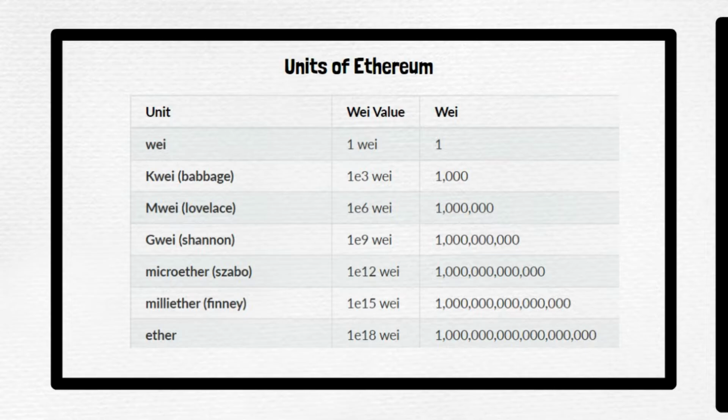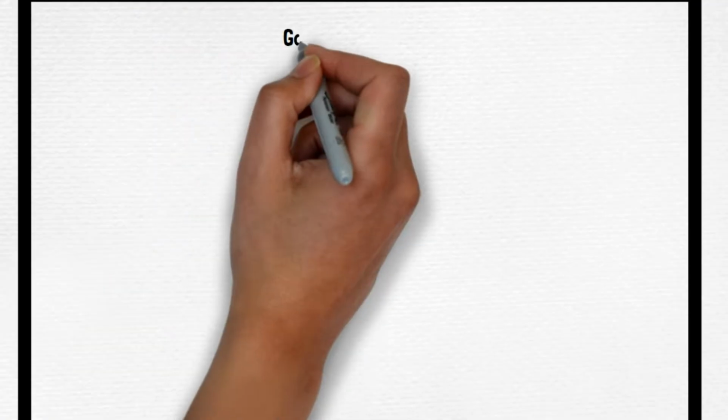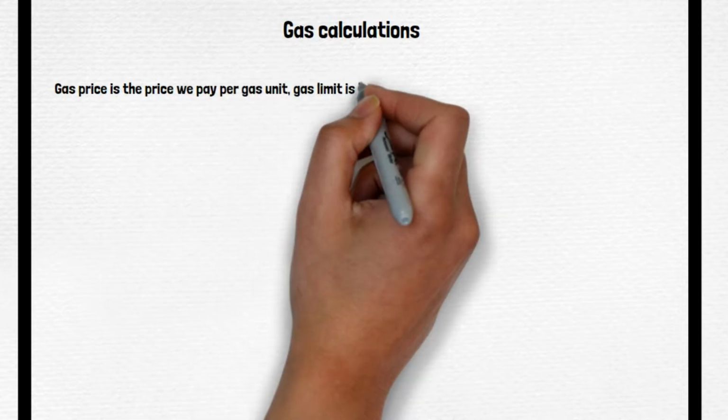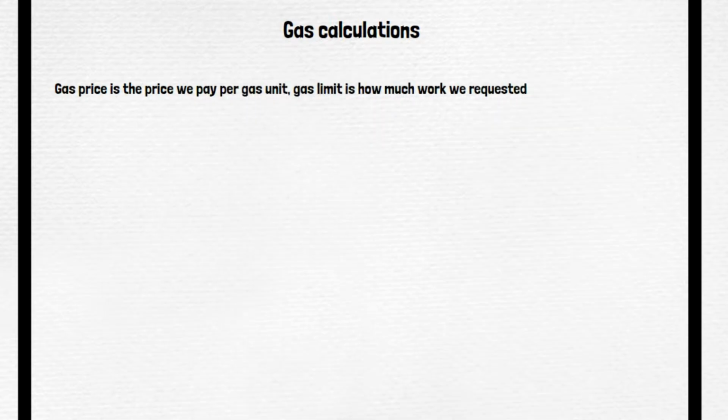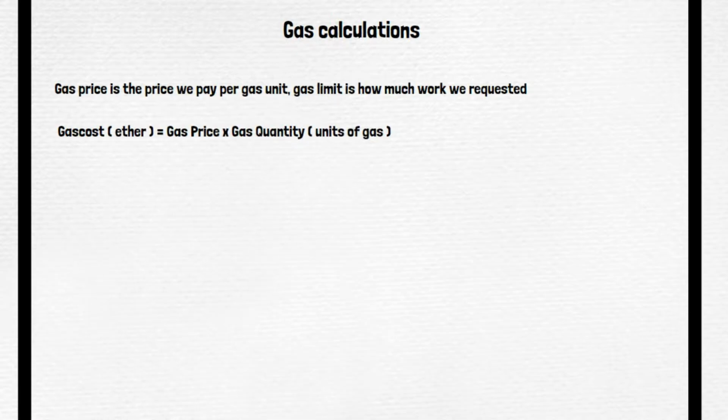Okay, now let's talk about the gas calculation. Now we see gas price is the price that we pay per gas unit, and we have repeated this sentence so many times that by this time it should be giving you some clear picture. Okay, so how do we decide how much we need to pay for executing a specific activity, for example adding two numbers?